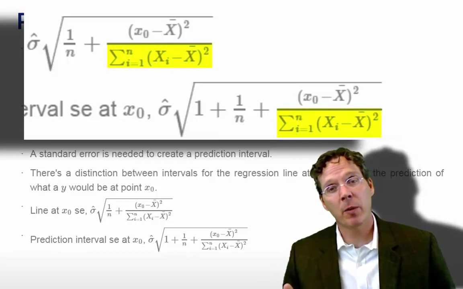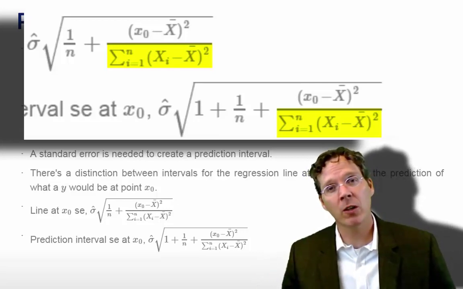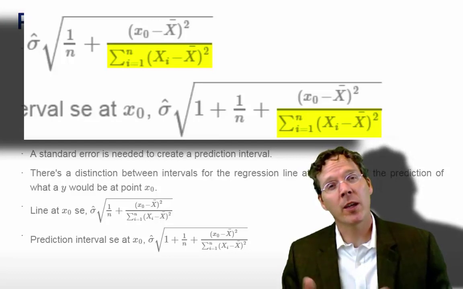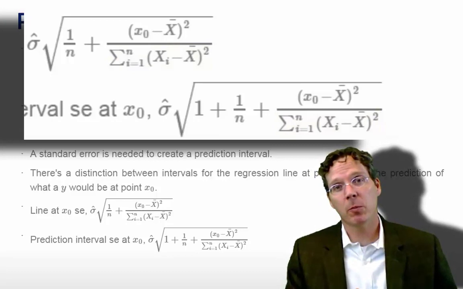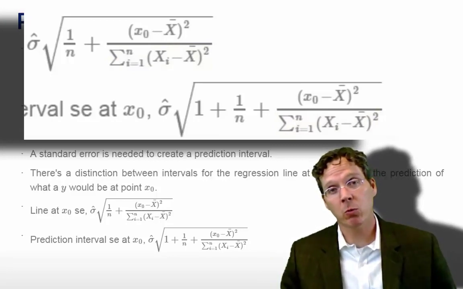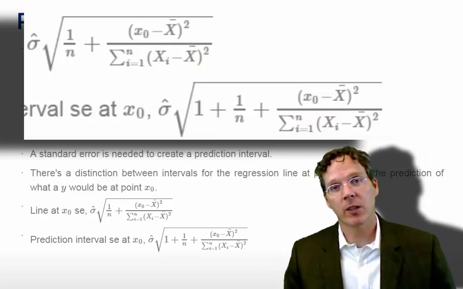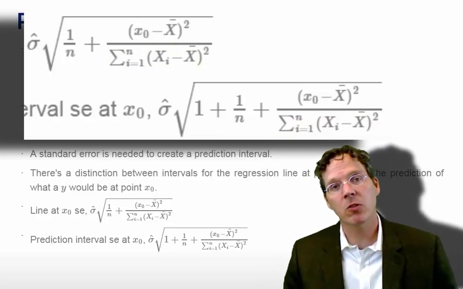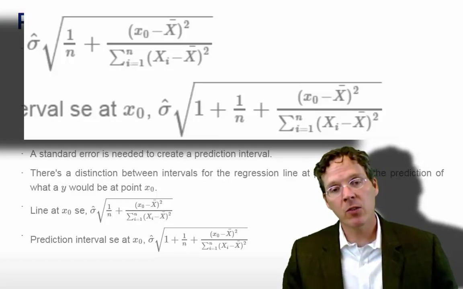The second is this summation xi minus x bar squared in the denominator. That's basically how variable my x's are. The more variable my x's are, the smaller this term becomes and the lower my prediction error is. So again, not unlike our slope estimate, where the more variable our regressors were, the less variable our slope estimate is, the same thing happens in our prediction error here. Okay, so let's go through some pictures so we can try to solidify these concepts. But this is an essential part of using regression for prediction, that you get easy and convenient prediction uncertainty associated